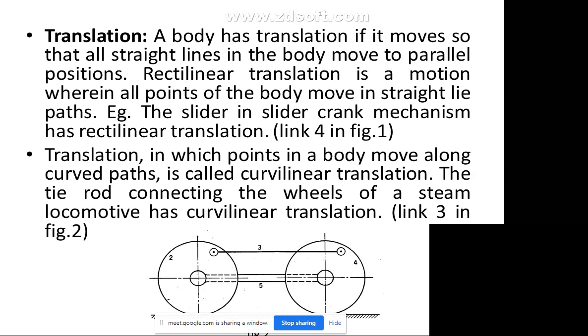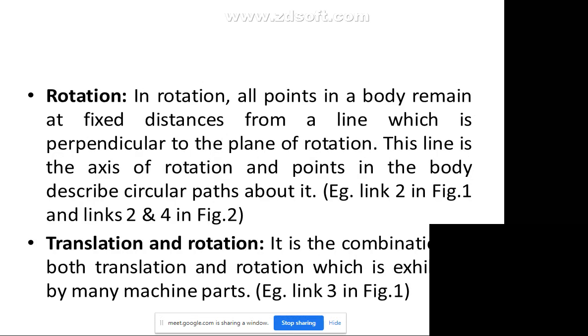So you understand what rotation is, right? Whenever there is a rotation motion, the wheel is going to rotate. Your tire example, your motion with the disc and all, has rotation motion. So 2 and 4 have the rotation motion. In this figure we can see 2 and 4 have the rotation motion, so 2 and 4 in figure 2, whereas in the first figure it is link number 2.